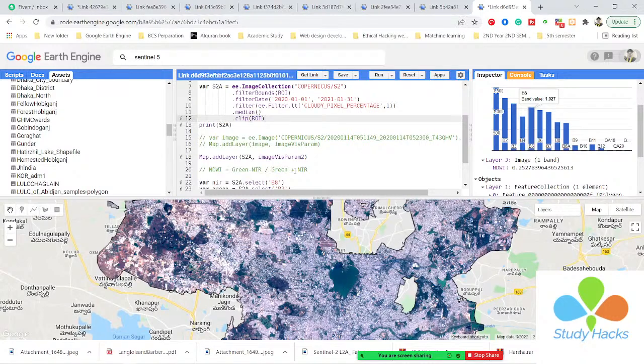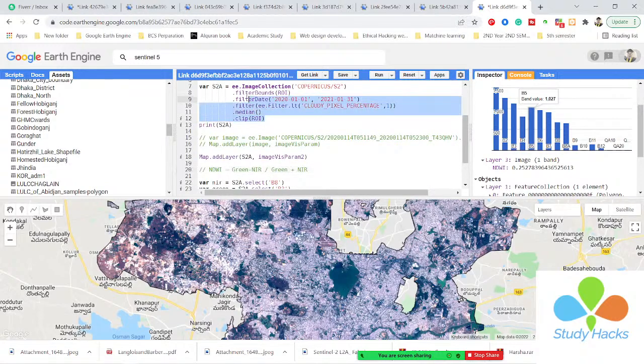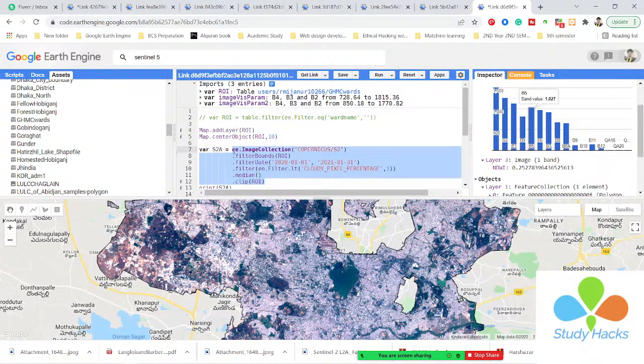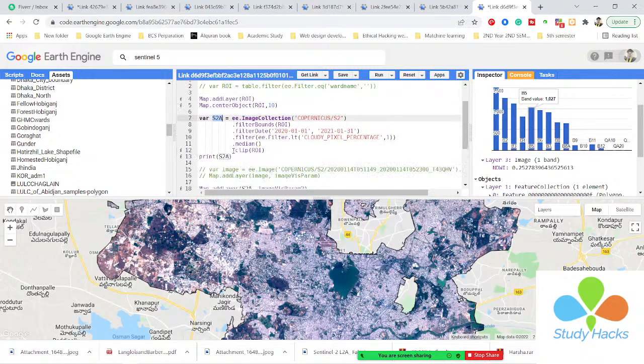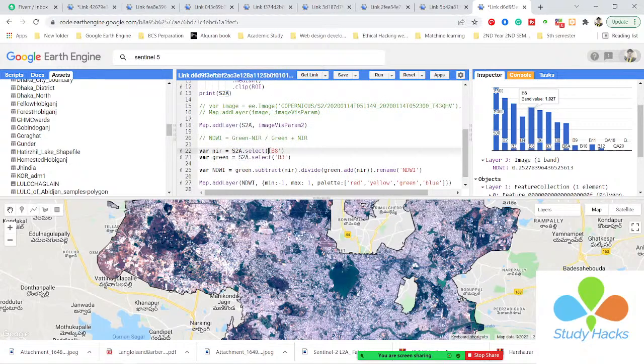So NDWI, this is the formula: green subtract near band, then divided by green plus near band. Okay, so this time I simply select my band. You can see this is my image collection, and it is stored in a variable s2a. This image collection has a total of 17 bands. From the total 17 bands I want to select only the near and green, because I want to calculate the NDWI, and NDWI needs two bands, green and near.